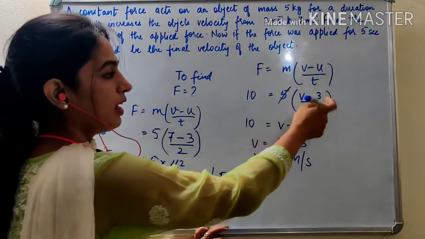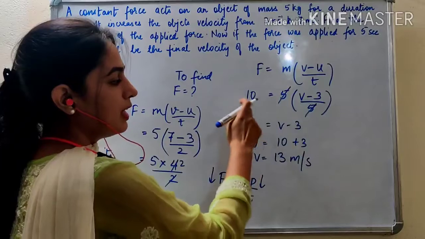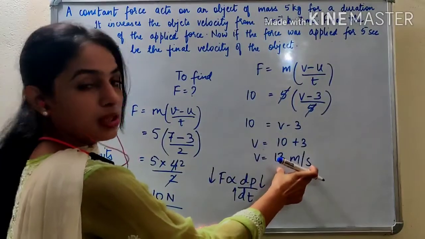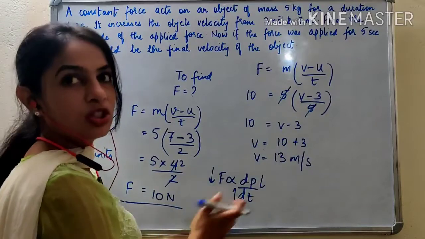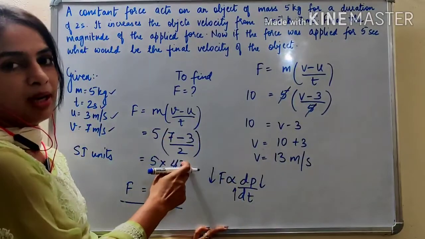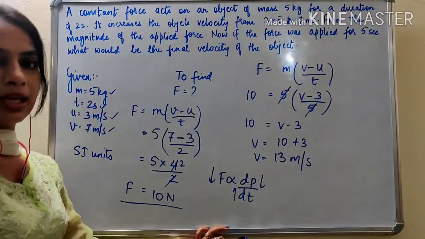So here when the time has been increased to 5 seconds, the change in momentum is 13 minus 3 upon 5, which is lesser than 7 minus 3 upon 2, right? So this is nothing but Newton's second law.